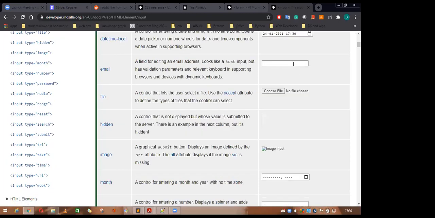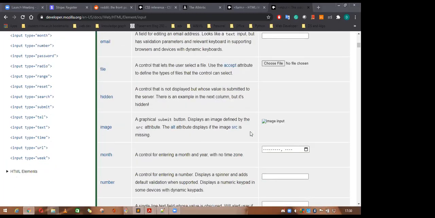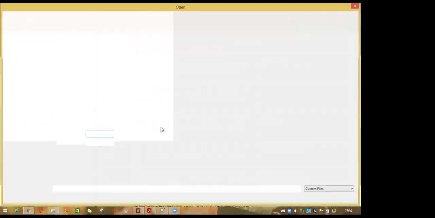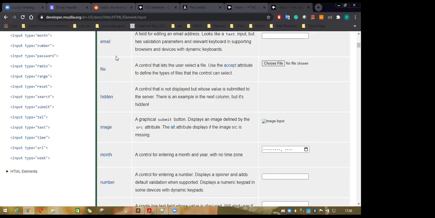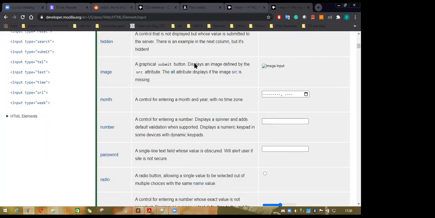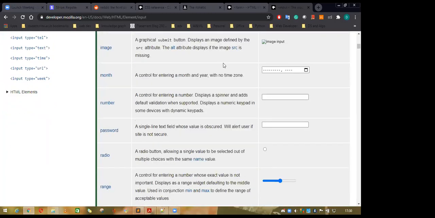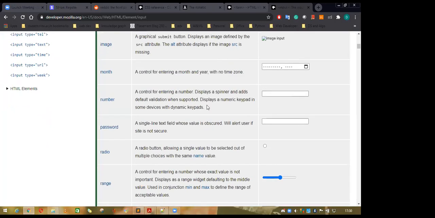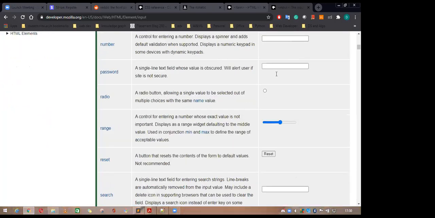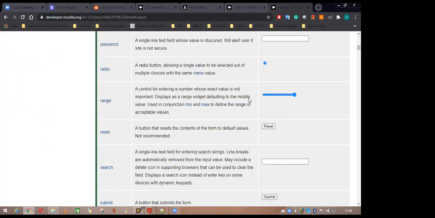If you wanted to add some email, or some file into this one, or if you wanted to hide something, or add some image into the form, and if you wanted to add month, number, password, the radio button, the password would be invisible. See here, it is invisible. If you wanted to set some range, you can set the range from 0 to 10. You can add the min or max. You can also add the step of this one.